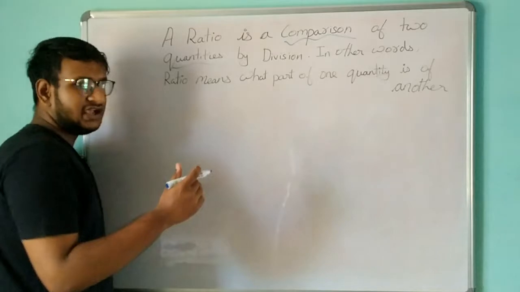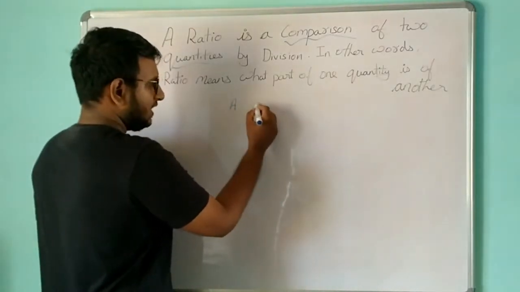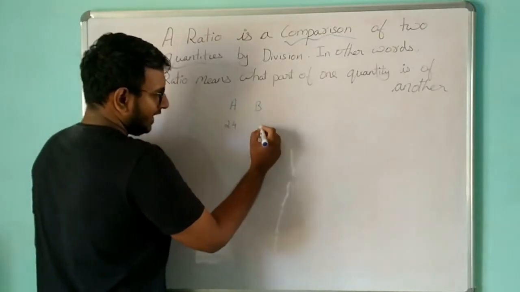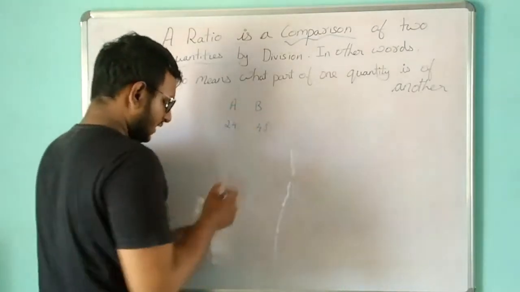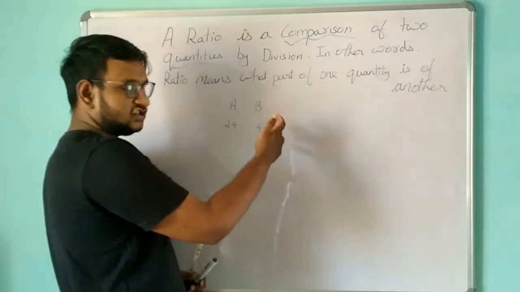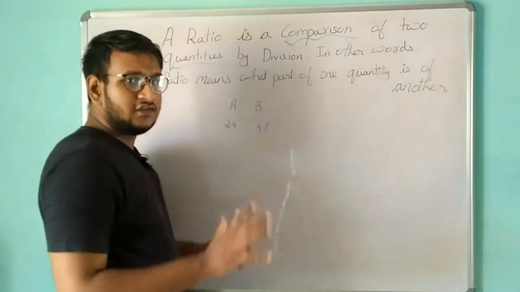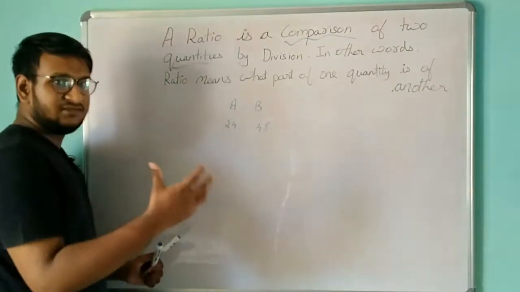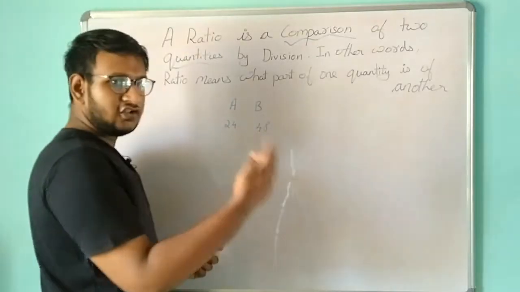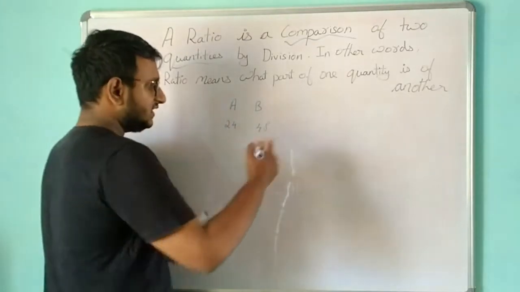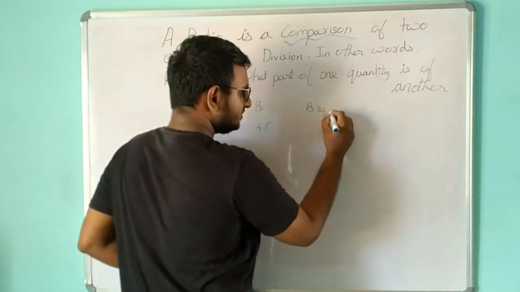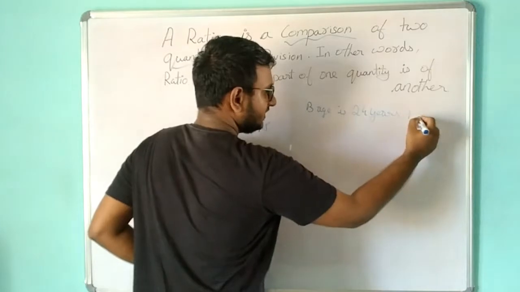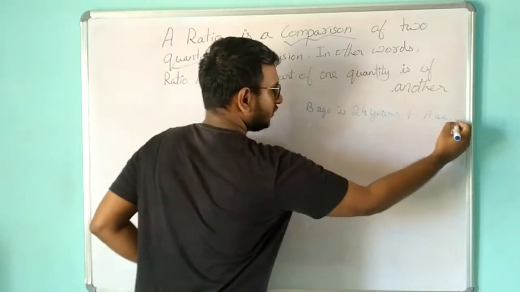For example, let's take two persons, A and B, and their ages are 24 and 48 respectively. So the age of A is 24 and the age of B is 48. We can compare these two persons' ages and say that B's age is 24 years greater than A's age, right? So we can say it like this.